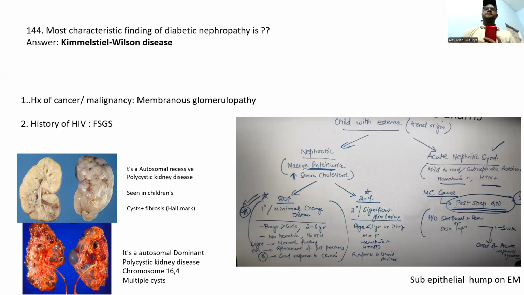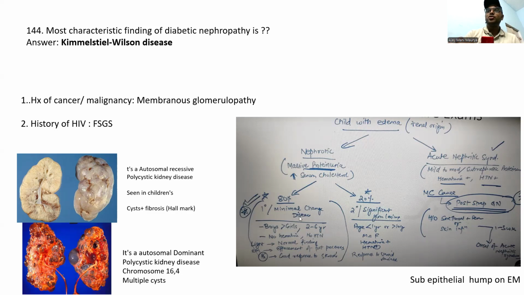From nephrology, guys, please remember nephrotic and nephritic syndrome. Nephrotic means more protein. Nephritic means hematuria. See here, a child with edema. In nephrotic syndrome, the most common disease is minimal change disease, guys.